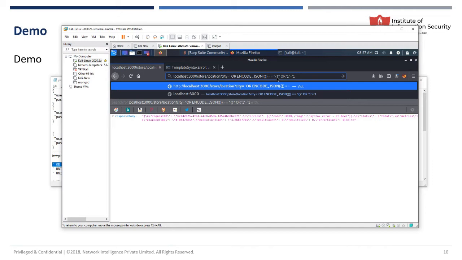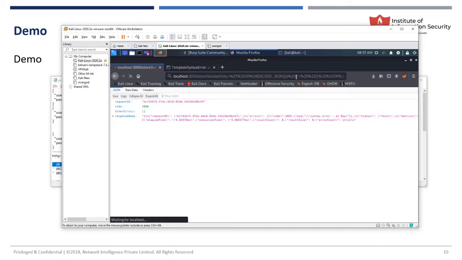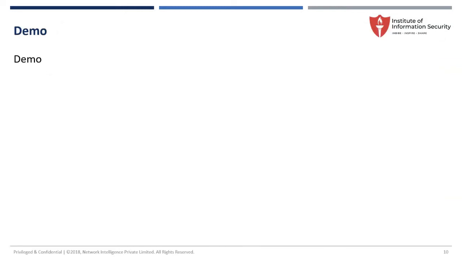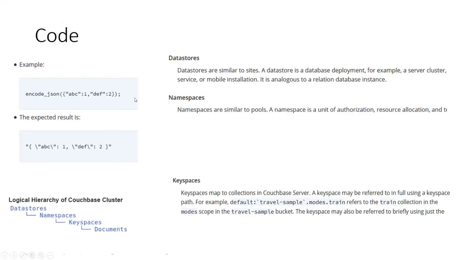Let me try here. If you see here, I'm getting a lot of information. Now your question will arise like how we are doing this. Let me go here, can you see it? This is the database reference which I have taken from the website. If you send an encode JSON, whatever value you are giving, your expected result you will get here. Similarly, we should understand what result you are getting back.